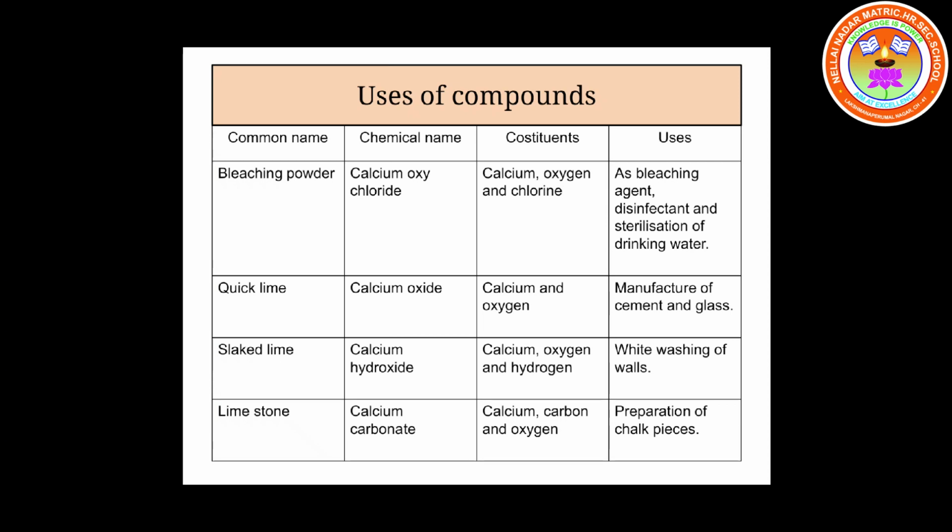Next one is limestone, marble. Taj Mahal is made up of limestone. Calcium carbonate. The constituents are calcium, carbon and oxygen. It is used in the preparation of marbles and also chalk pieces.